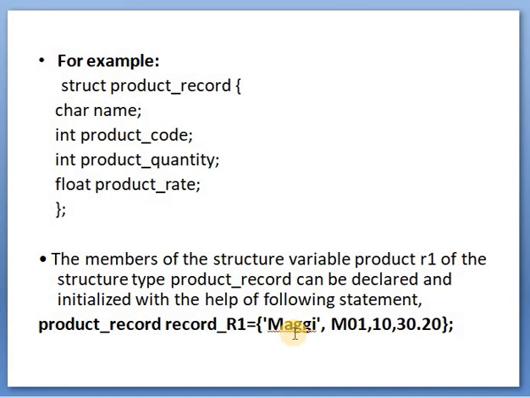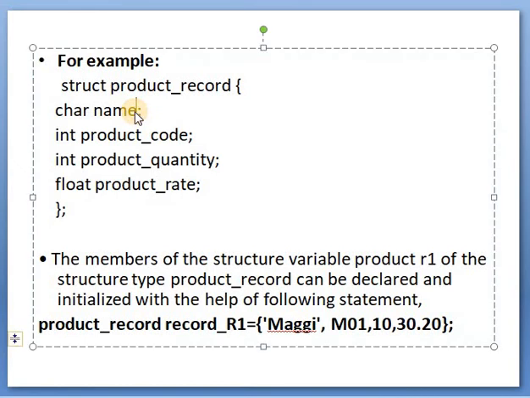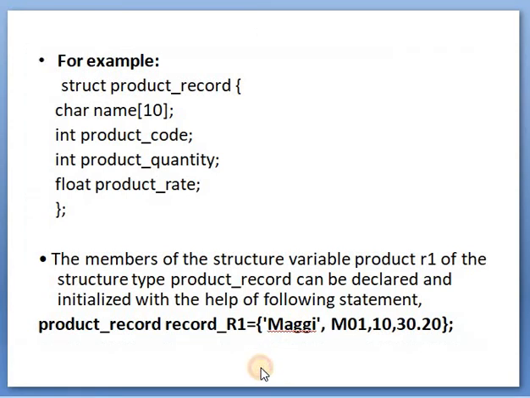These values are sequentially assigned to the members. Maggie is assigned to the character array name. Product code is M01, product quantity is 10 and product rate is 30.20. These are assigned one by one to the members. This is the initialization of the structure.